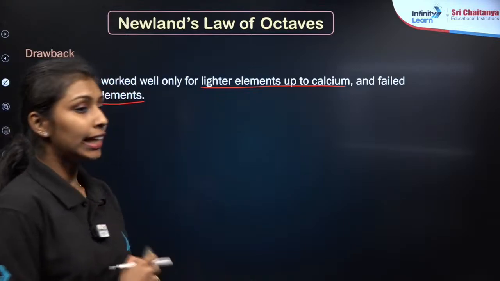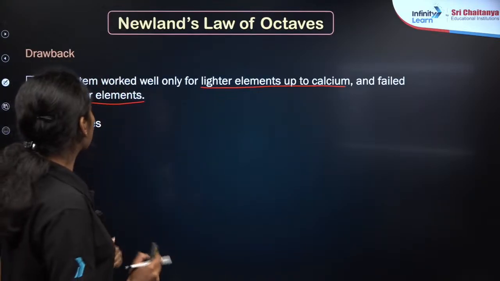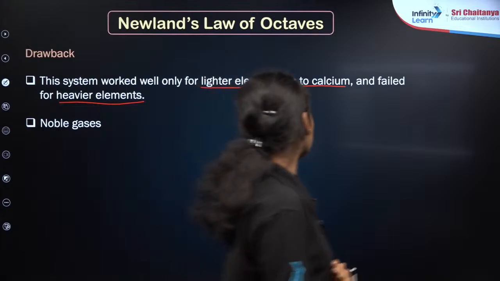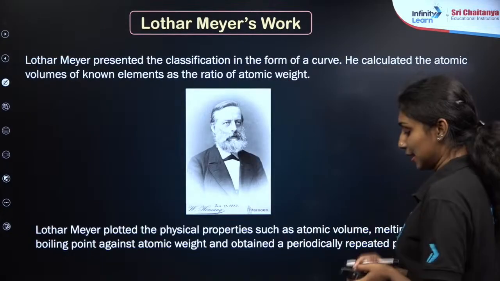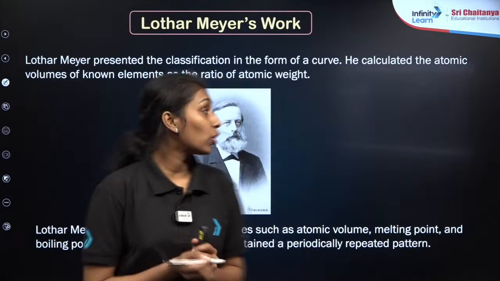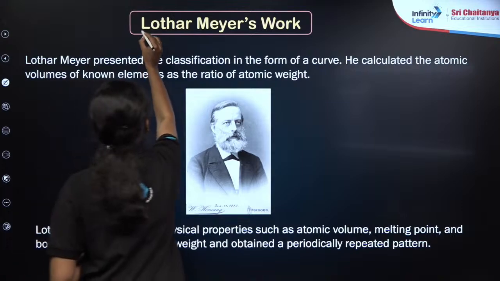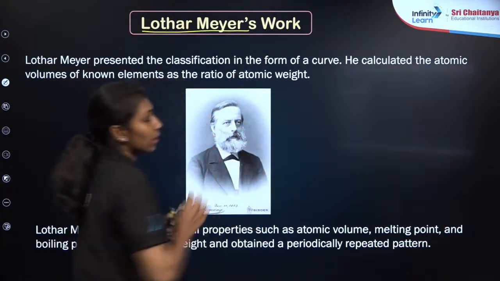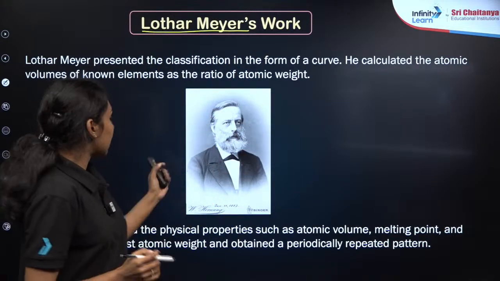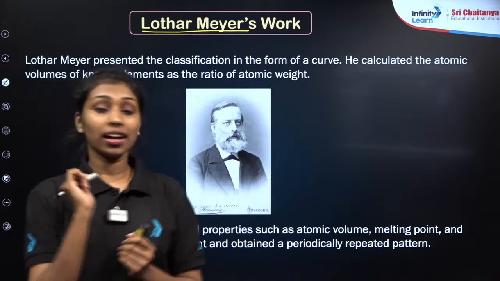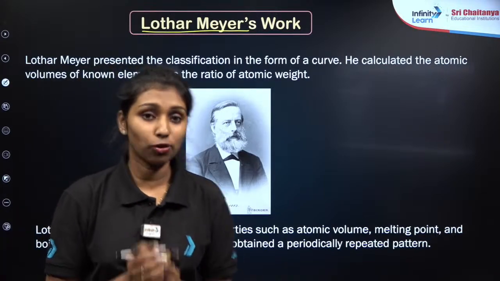Okay, right? Now let me move to the next classification, or next history. Here, one more scientist came, that is Dobereiner. This is the scientist. He has done the same work as done by Mendeleev also.